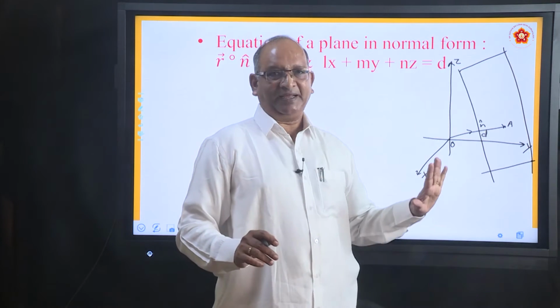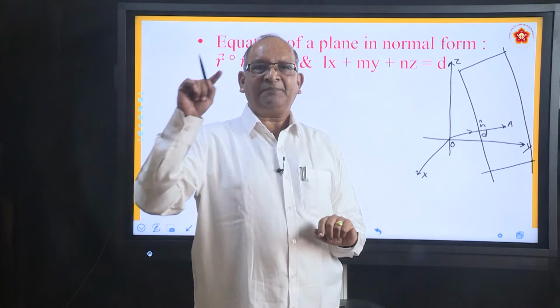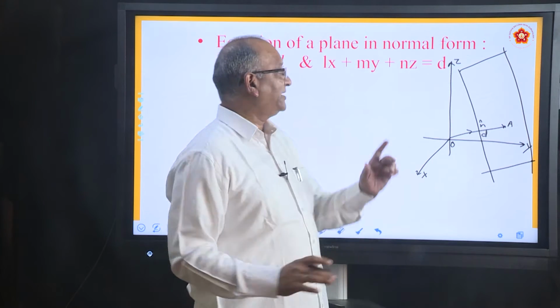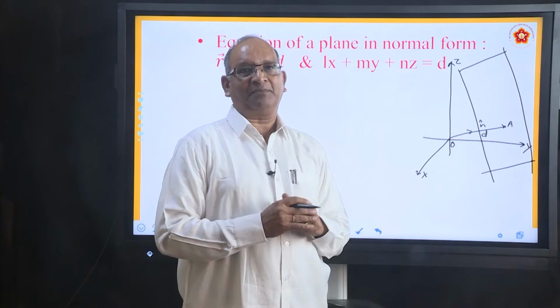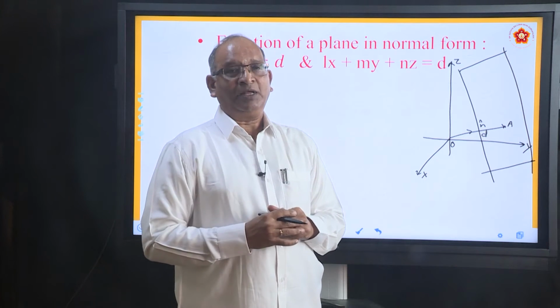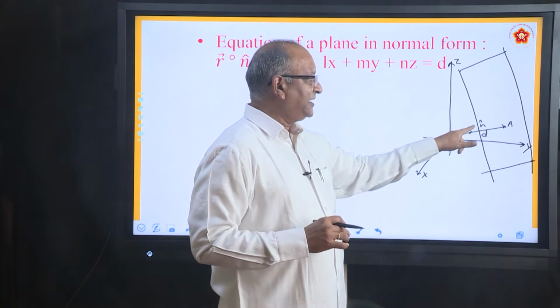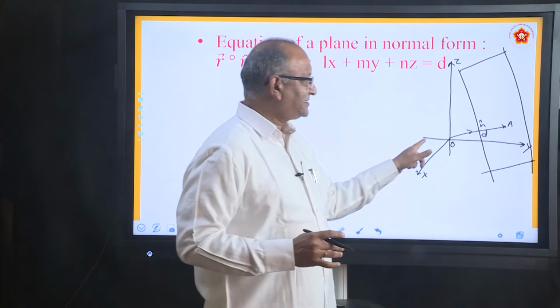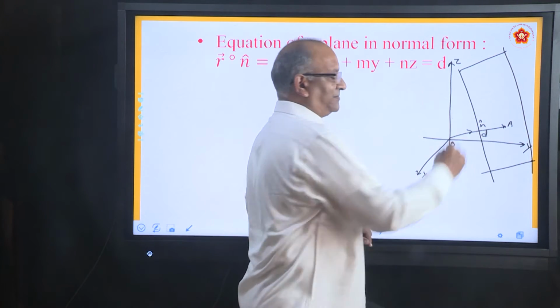If there is a plane, from the origin a perpendicular is drawn, we are calling it normal. That is why it is called the normal form of the equation of plane, and the distance is known. The normal vector is taken as a unit vector n, and the distance OA is d.